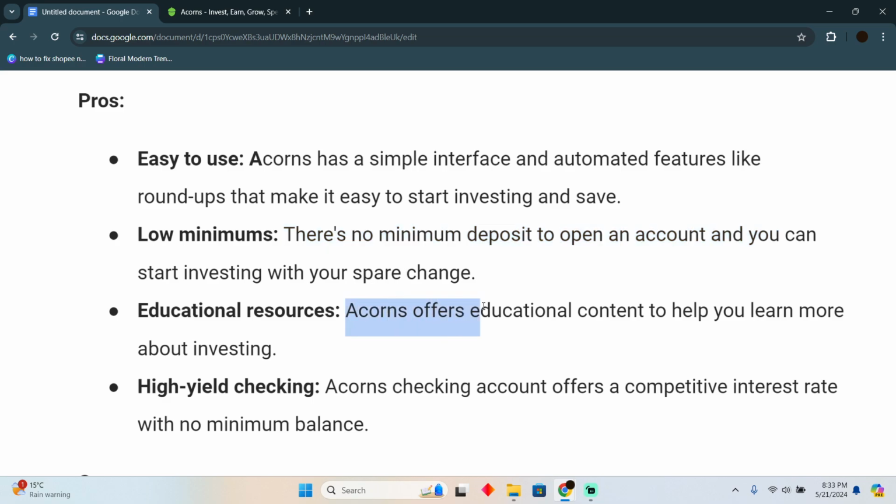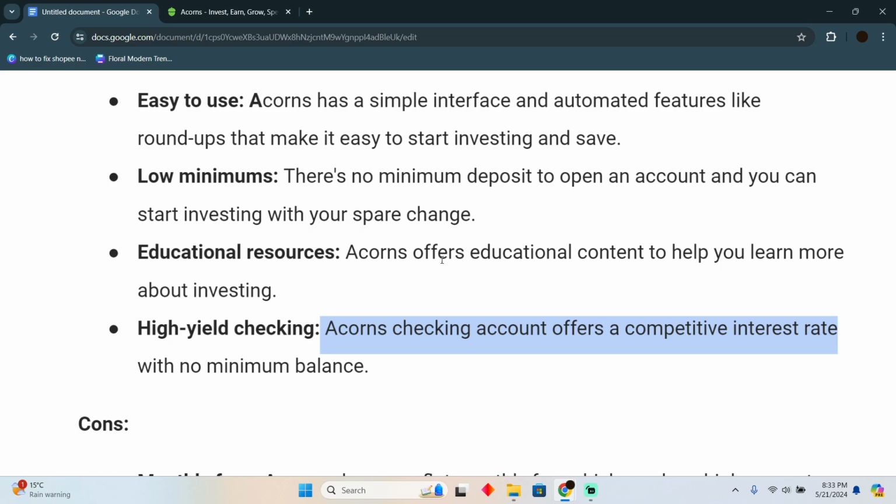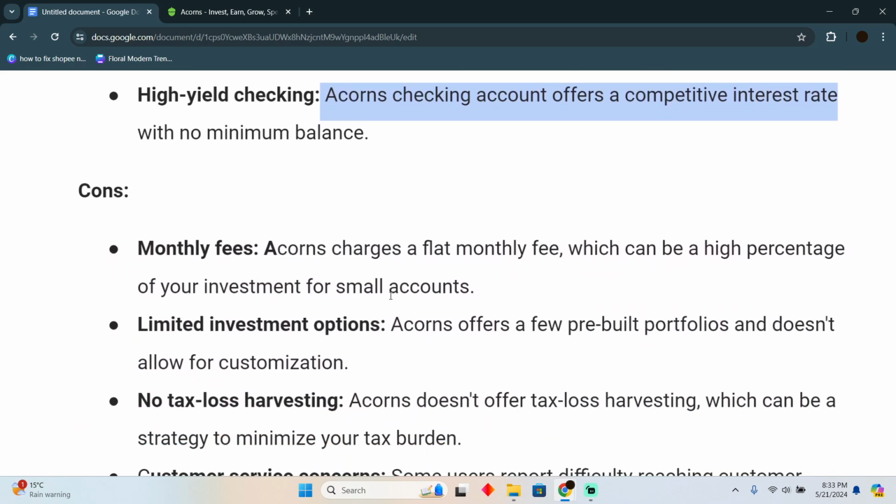Educational resources. Acorns offers educational content to help you learn more about investing. High yield checking. Acorns' checking account offers a competitive interest rate with no minimum balance. Now, these were the pros of Acorns. Now, there are cons as well.